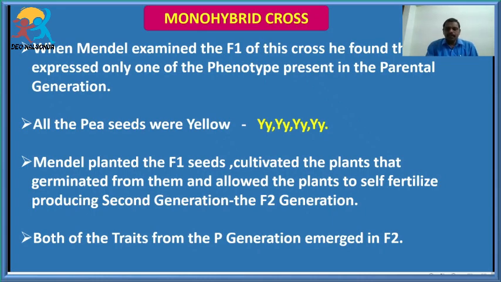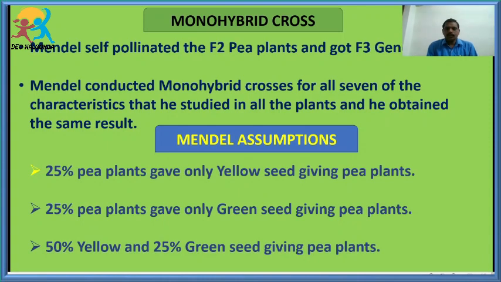So by this you are very clear what the experiment was, what the parental generation is, what the filial generation is, and what is homozygous and what is heterozygous. Mendel self-pollinated the F2 generation also, and he got the F3 generation. Like that, Mendel conducted his experiments for all the seven traits.